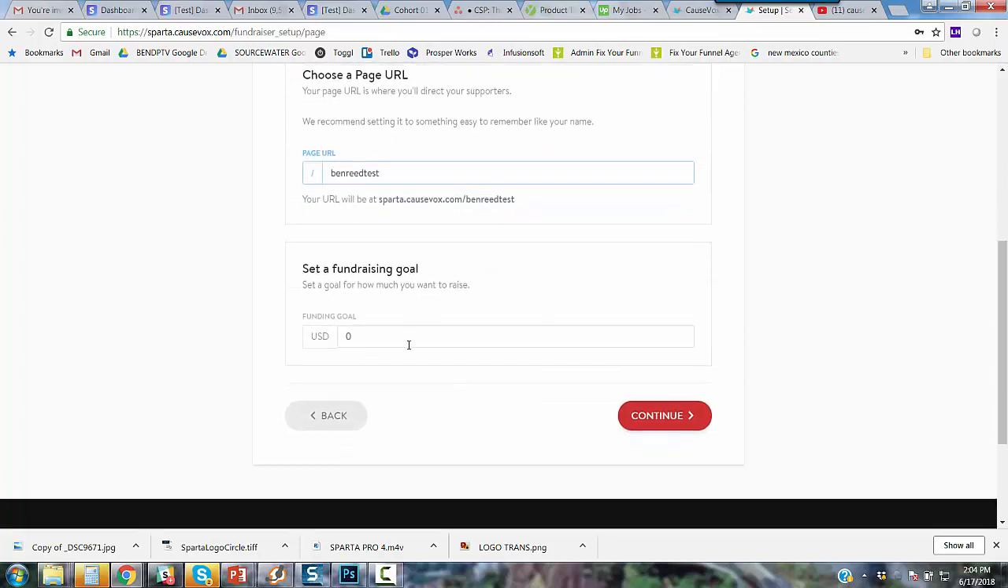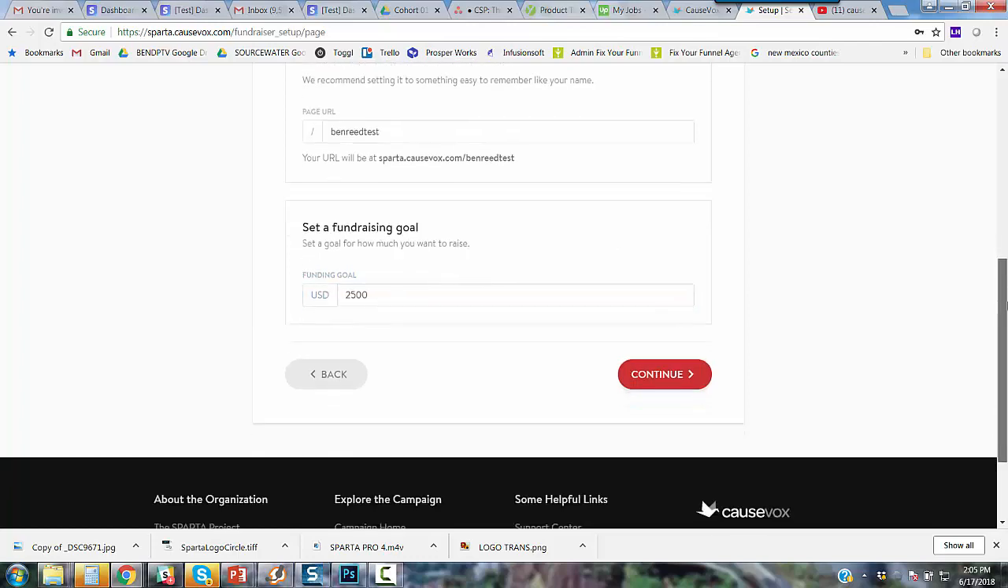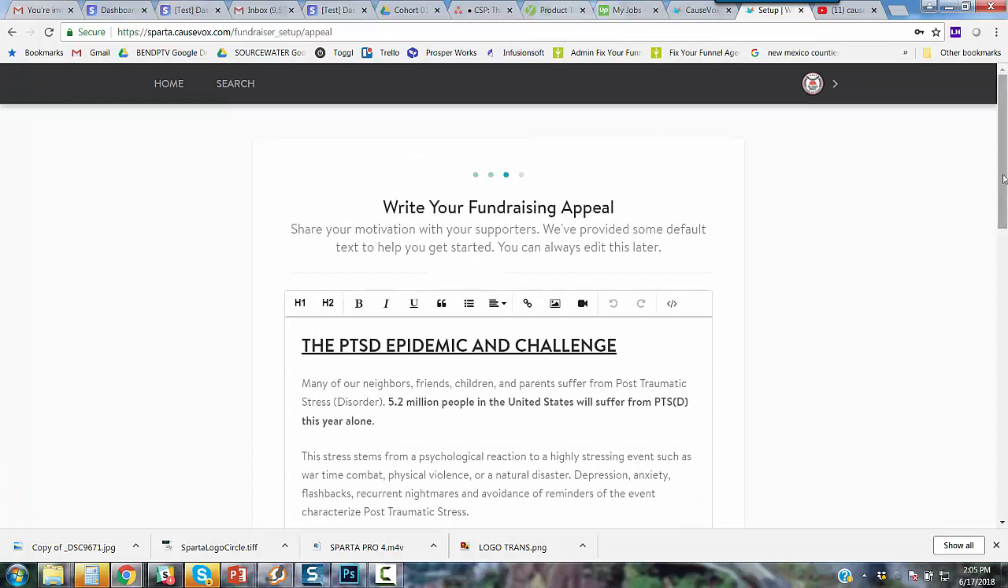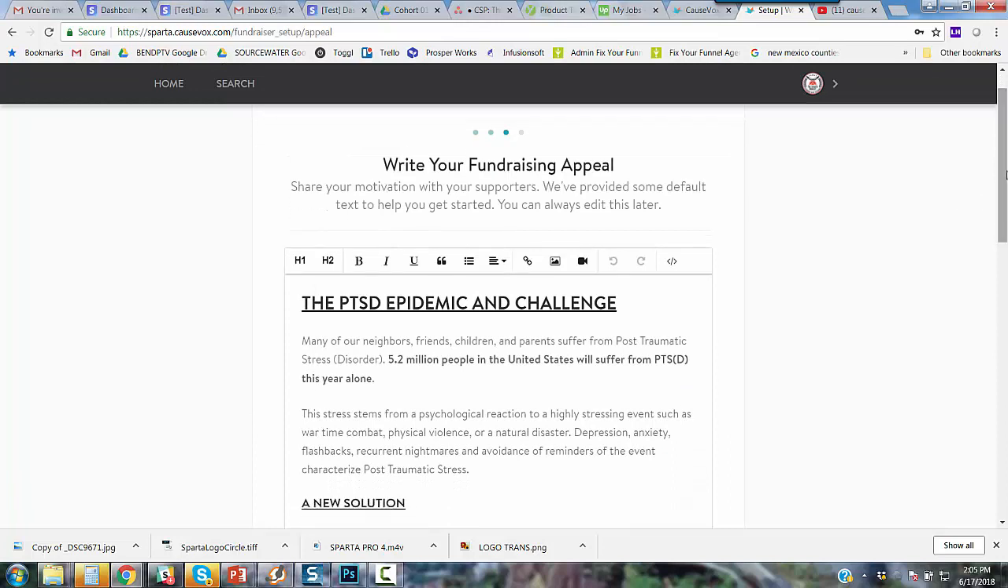And then you're going to set your fundraising goal. Everyone should be setting $2,500 for your individual fundraising goal, and then you want to click continue. Now, you'll see here that there's share your motivation with your supporters. We're provided some default text to help you get started.